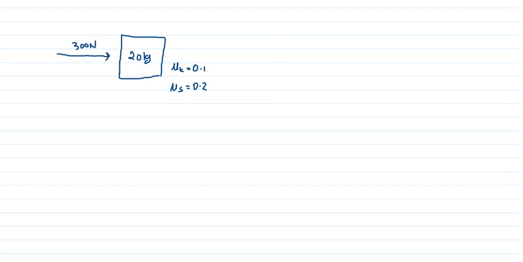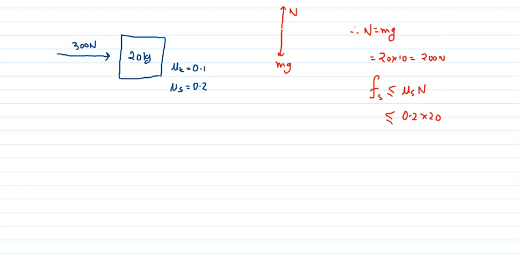First, draw the free body diagram and calculate the normal force. mg will be downwards and normal will be upwards. Since there is no motion in the vertical direction, normal is equal to mg. Mass is 20, g is 10, so normal force is 200 Newton. The maximum static friction will be Fs less than or equal to mu s n, which is 0.2 into 200, so this comes out to be 40 Newton.